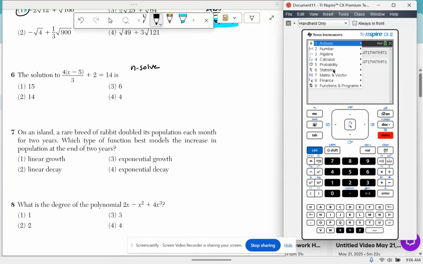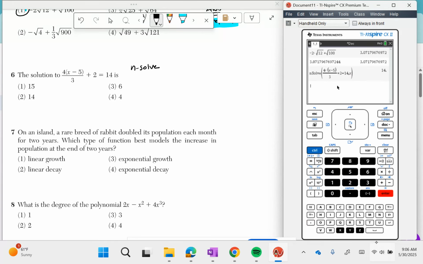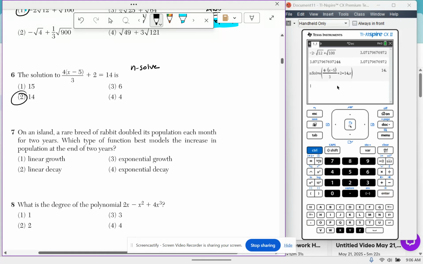So I have menu 3, 1. I type it in the way I see it. Start with the fraction, so that way you can put everything up in the numerator, then go down to the denominator. Otherwise it gets a little funky. Get out of the fraction, add the 2, equals 14. You must put comma x at the end or it won't know what to solve for. The answer is 14. How could you do that algebraically if you wanted?